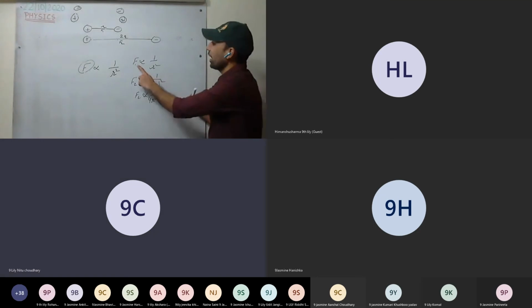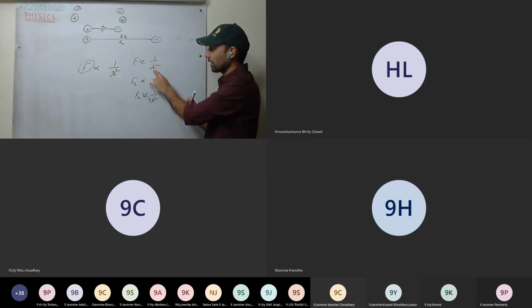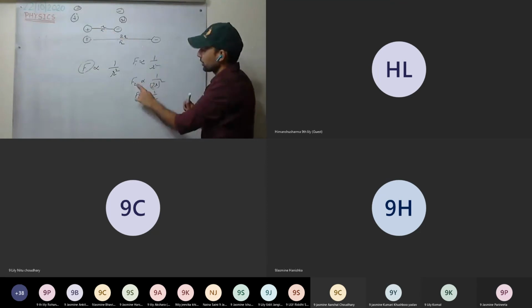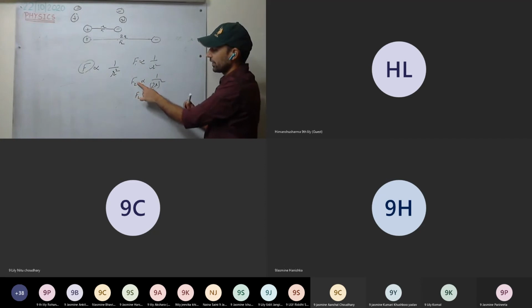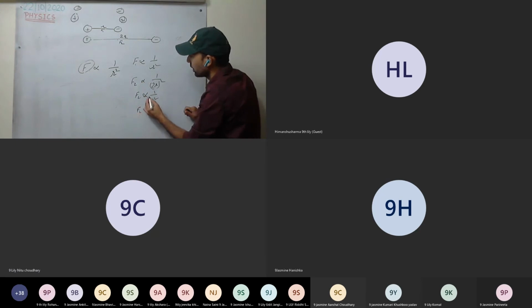See here, F is proportional to 1 upon r square, inversely proportional. F1 is proportional to 1 upon r square, and F2 is proportional to 1 upon r square. How are F1 and F2 related? They are 1/4 of the original, so F2 equals 1 upon 4 F1.